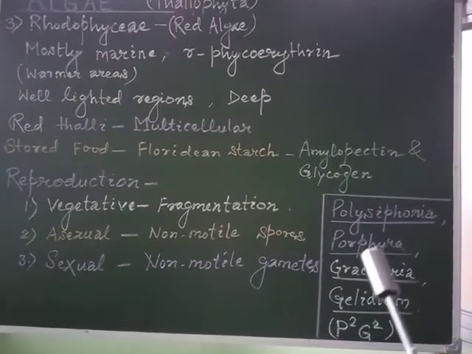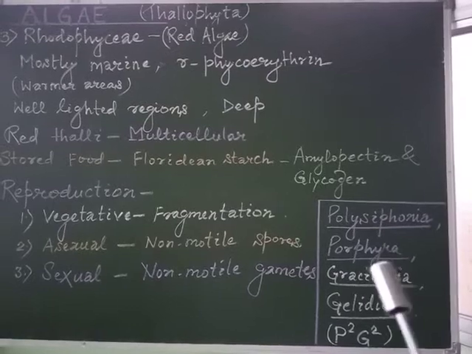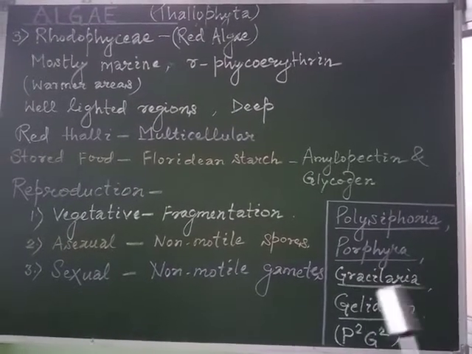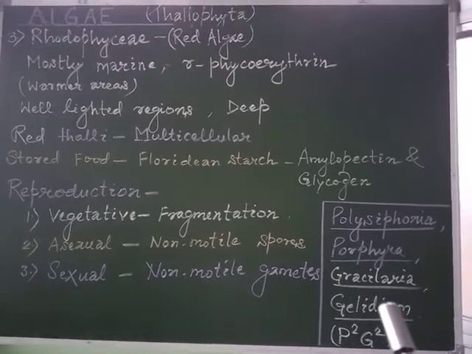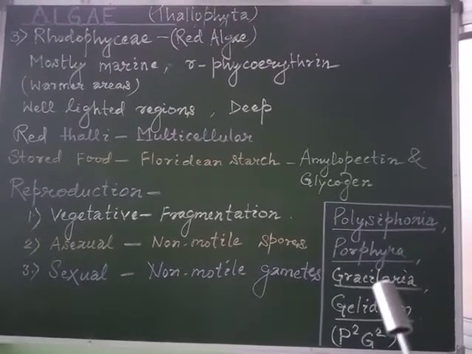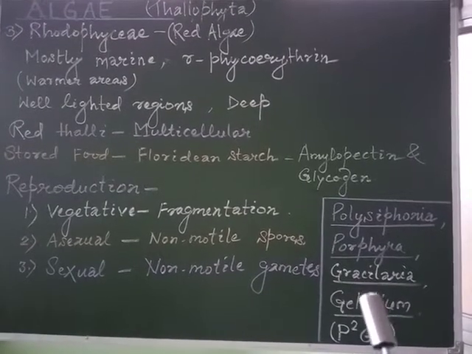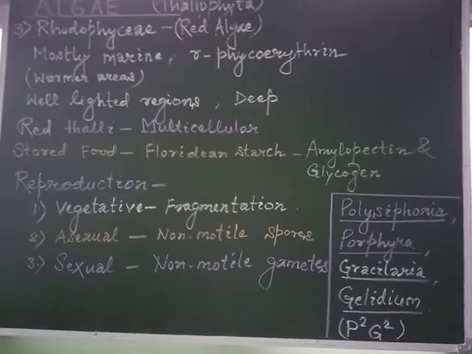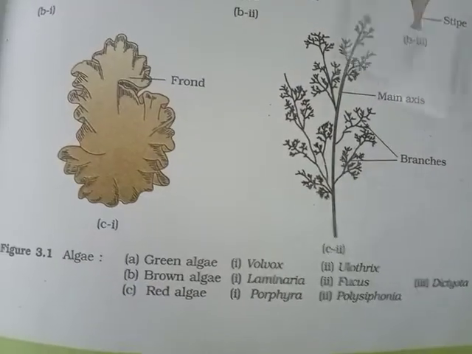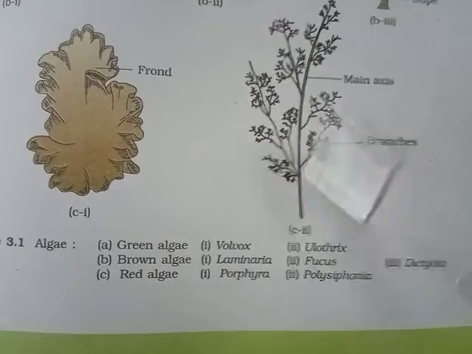As for the examples, the common members are Polysiphonia, Porphyra, Gracilaria and Gelidium. Gracilaria and Gelidium, we have discussed, are used for deriving the commercial product which is agar. We may frame the code P square and G square. So we may observe the members of the red algae which are Porphyra and Polysiphonia.